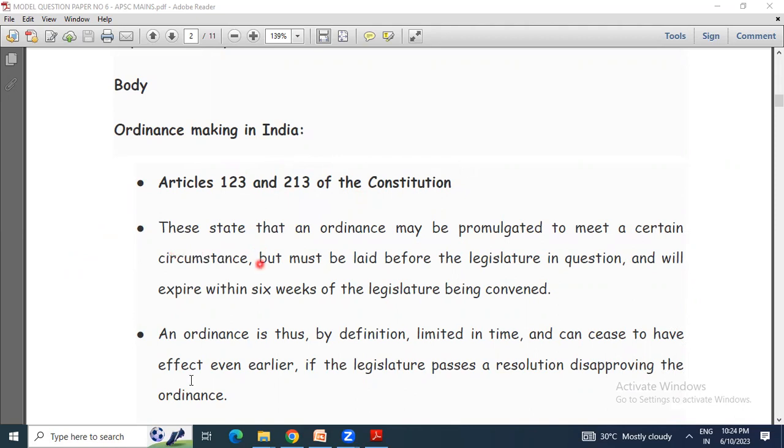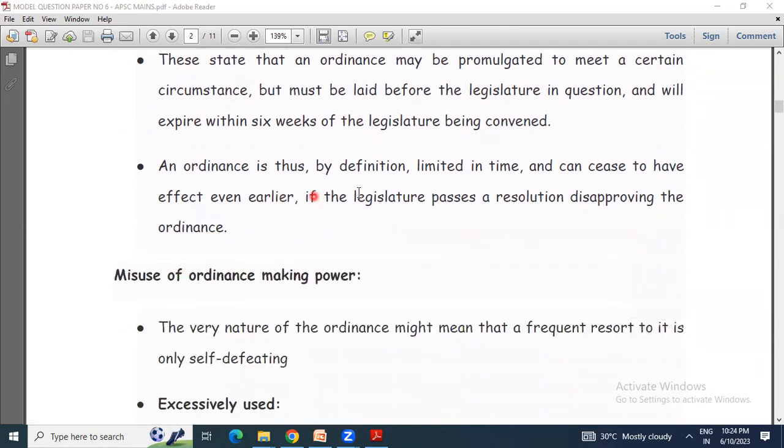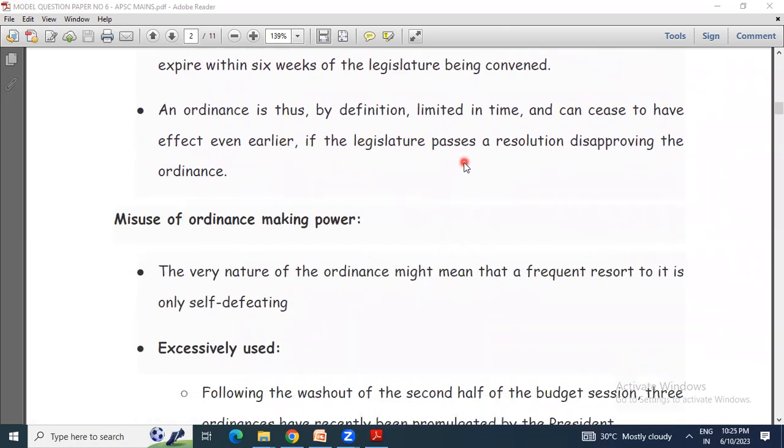This states that an ordinance may be promulgated to meet a certain circumstance, but must be laid before the legislature in question and will expire within 6 weeks of the legislature being convened. This means the ordinance will expire within 6 weeks of the legislature being convened. Then an ordinance is thus by definition limited in time and can cease to have effect even earlier if the legislature passes a resolution disapproving the ordinance.